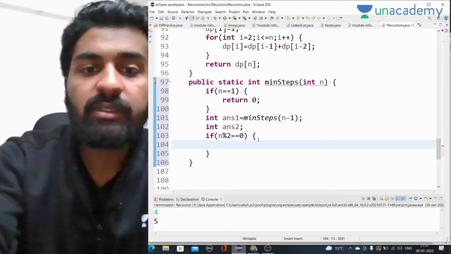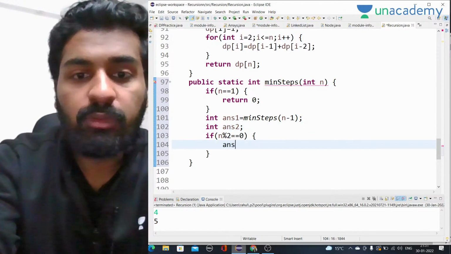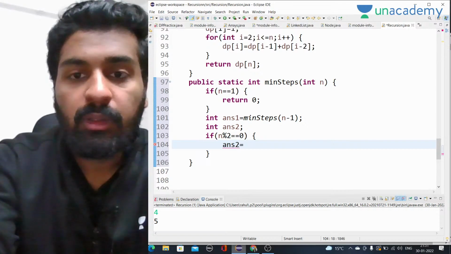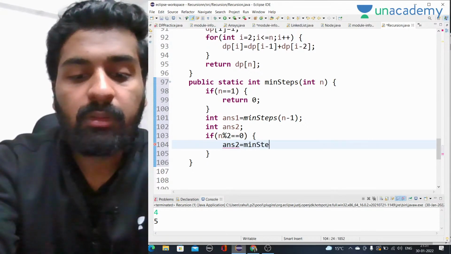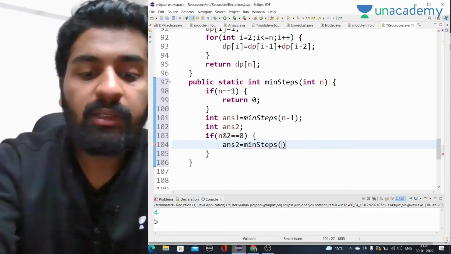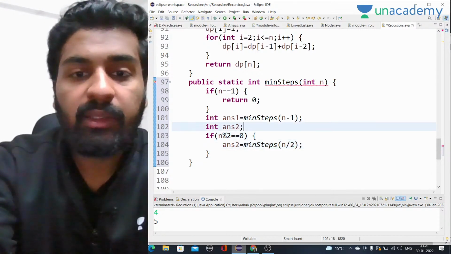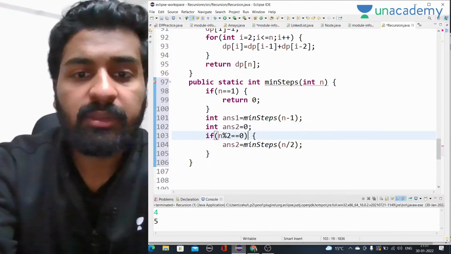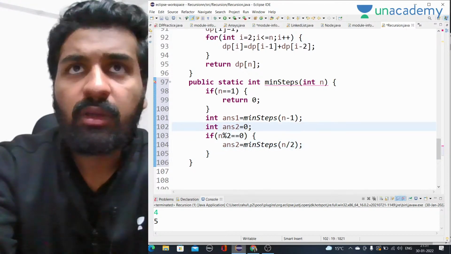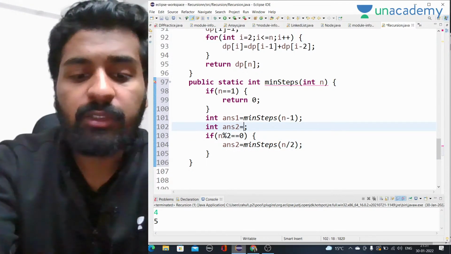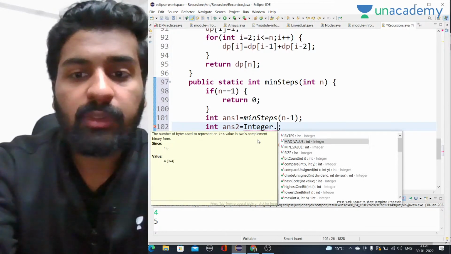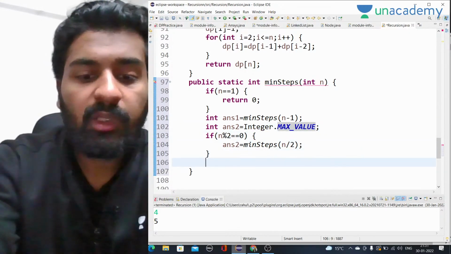Okay, so if n is divisible by 2, we'll call answer 2 is equal to minSteps of n by 2. We'll call for n by 2. Here answer 2 will be initially... let's not say 0, since we have to take the minimum, right? So let's give it a maximum value, Integer.MAX_VALUE.